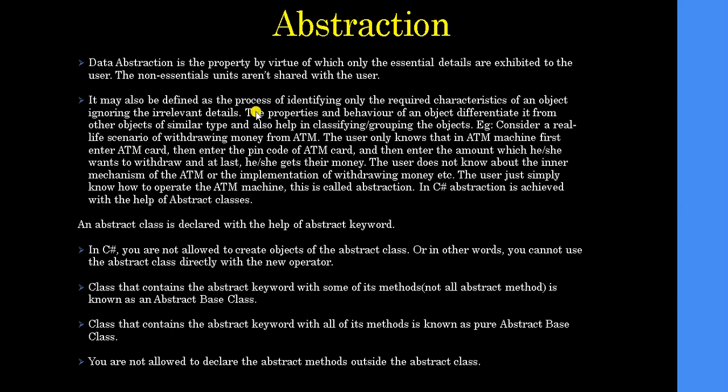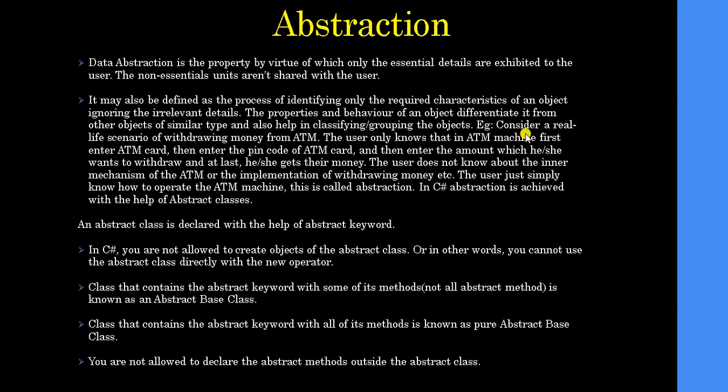It may also be defined as a process of identifying only the required characteristics of an object, ignoring the irrelevant details, because some details are relevant to me, but some details are not relevant to others who are viewing my code. So I want to save those details from the other user because it's not usable for them. So in that case, abstraction is used. The properties and behavior of an object differentiate it from other objects of similar type, and also help in classifying and grouping the objects.